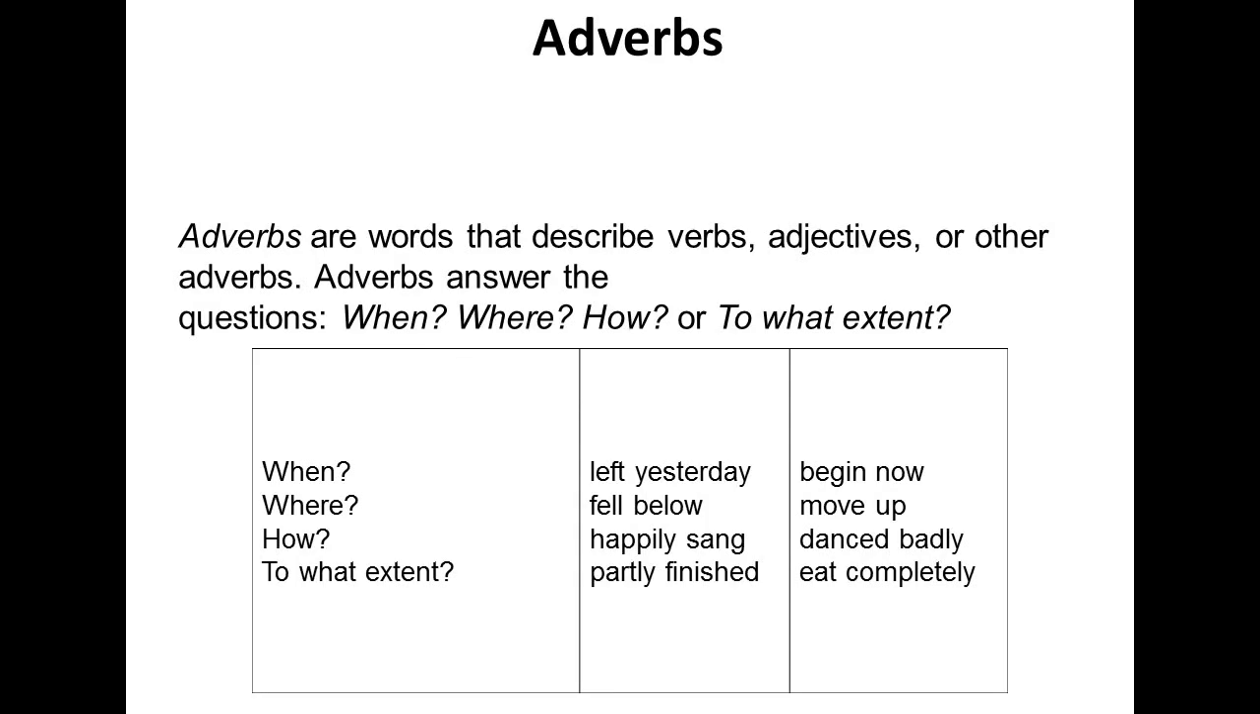Then are the adverbs. Adverbs are the words that describe the verb or adjective or another adverb. Adverbs answer the question when, where, how, and to what extent. For example, when, left yesterday, begin now. Where, for example, below, fell below, move up. How, happily sang, danced badly. To what extent, partly finished or eat completely.